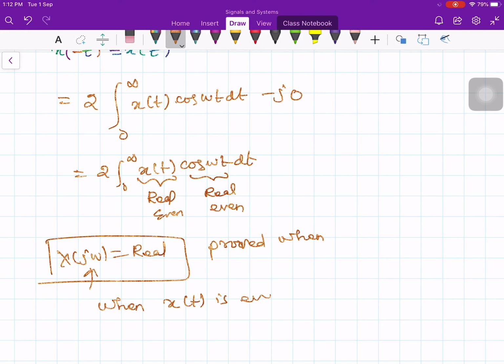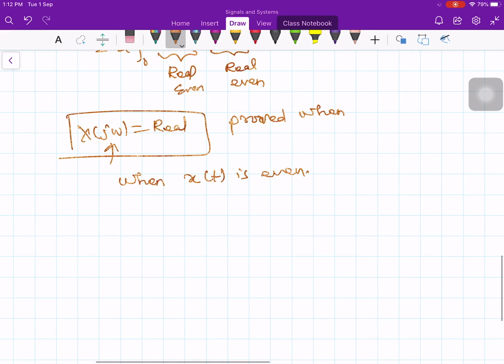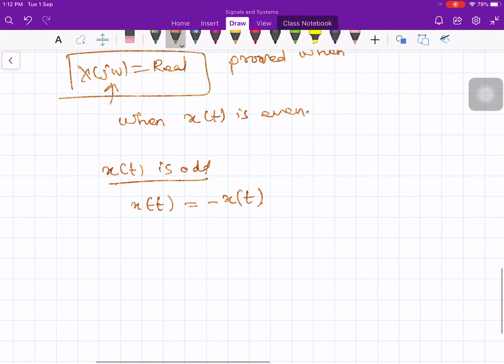Okay, similarly if x of t is odd, the next condition, what does it mean? x of t is equal to minus x of minus t, which is equal to minus x of t. Now what is x of j omega?